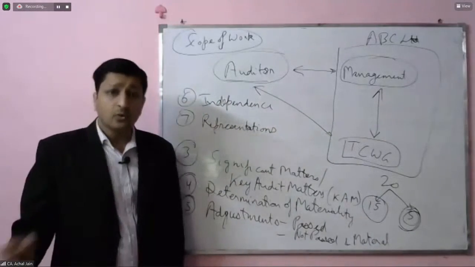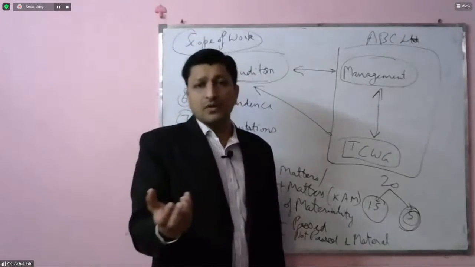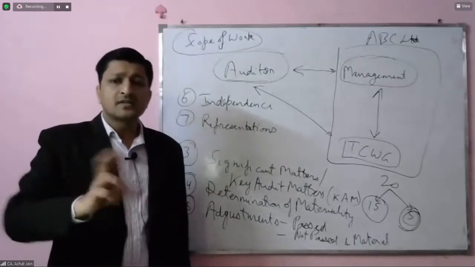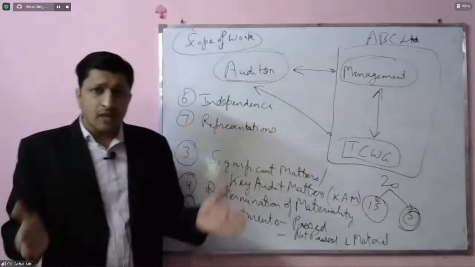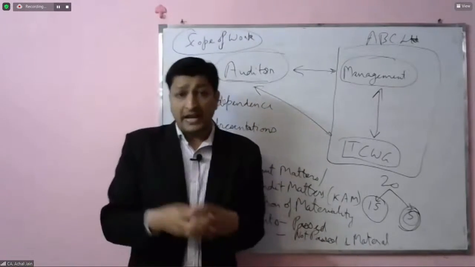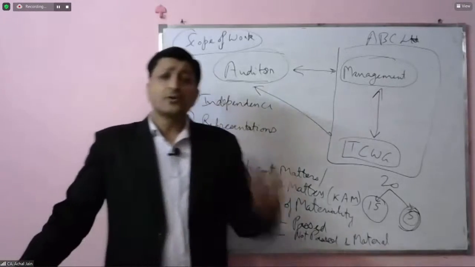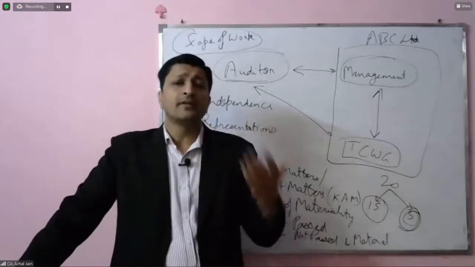So once again, we do not have any line drawn in terms of the maximum number of meetings or the minimum number of meetings. It has to be decided by the auditor in terms of establishing a proper communication channel with the audit committee. And it's something which is completely on the auditor, because it's not that if the auditor requests a communication with the audit committee, the audit committee will refuse.